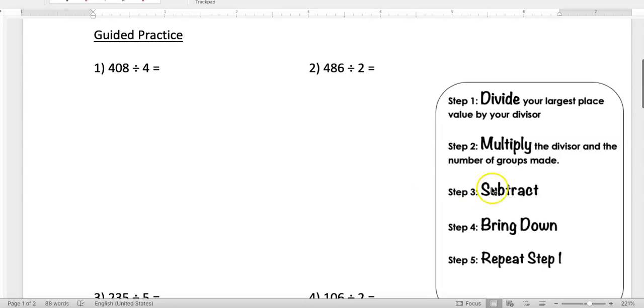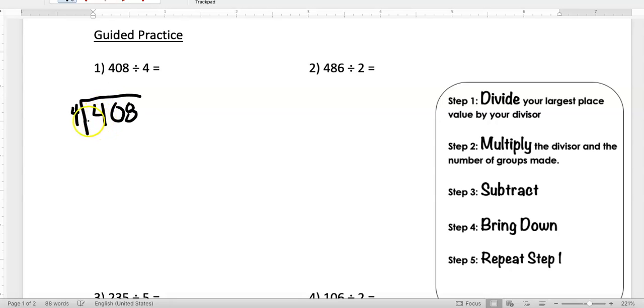All right, so we have 408 divided by 4. Let me get my pen going. 408 is going to go inside the house, divided by 4. It's a little leaning. As a matter of fact, let me just redo that because that looks pretty off. Okay, that's better. Now I'm going to go through these steps. So I'm dividing by 4 here.